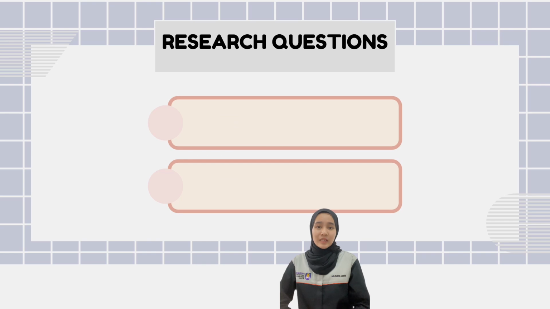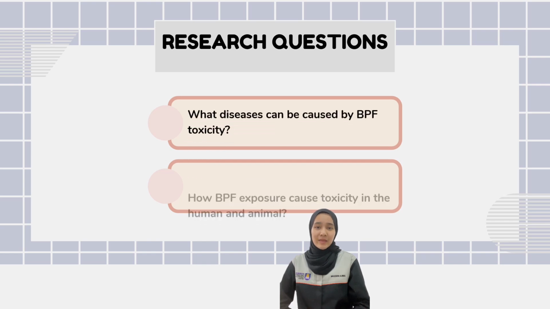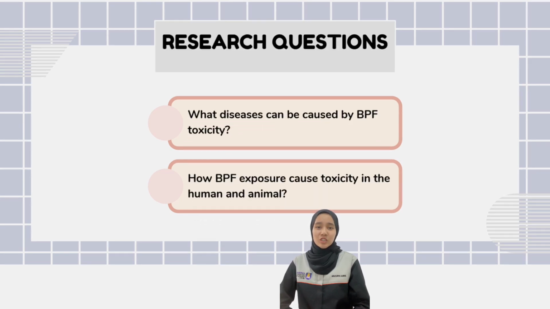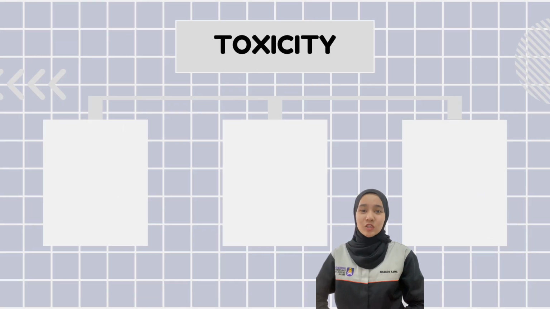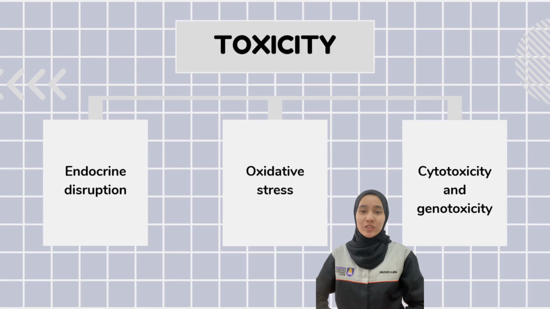The research questions for my review article are: what diseases can be caused by BPF toxicity, and how does BPF exposure cause toxicity in humans and animals. Next, BPF has also been shown to have the ability to modulate the endocrine system, as well as genotoxic effects, endocrine disruption, and oxidative stress. Some studies have indicated that BPF may have endocrine disrupting effects, meaning it can interfere with the hormonal system in the body. This can potentially lead to adverse health effects, particularly in vulnerable populations such as infants, children, and pregnant women.